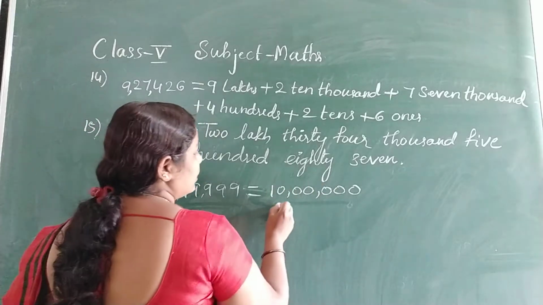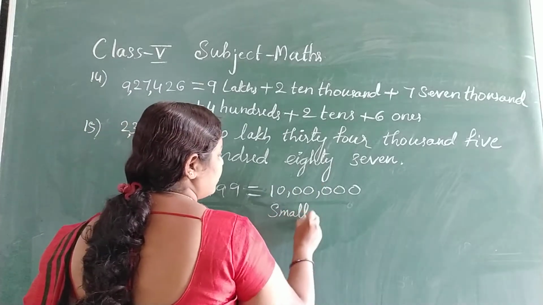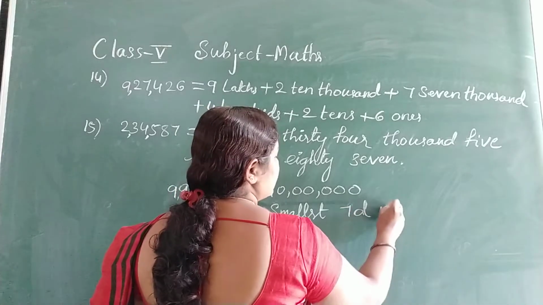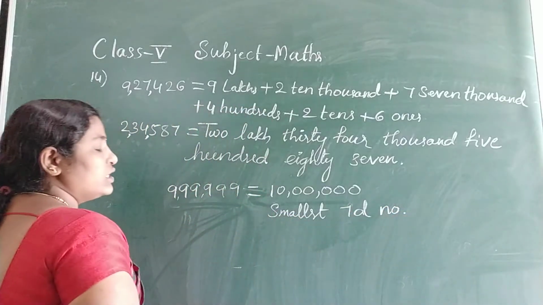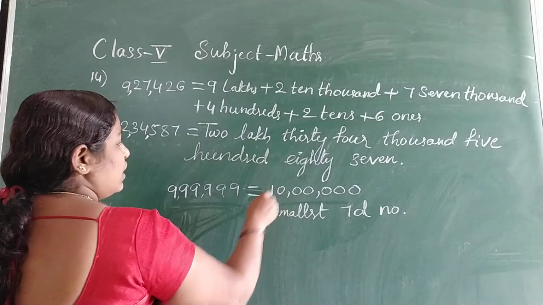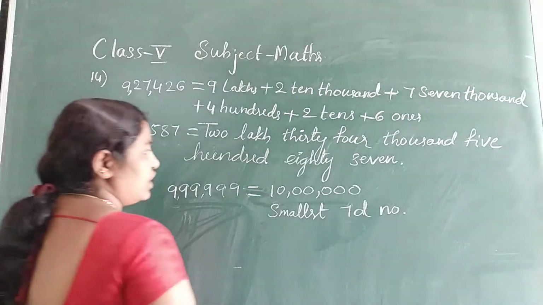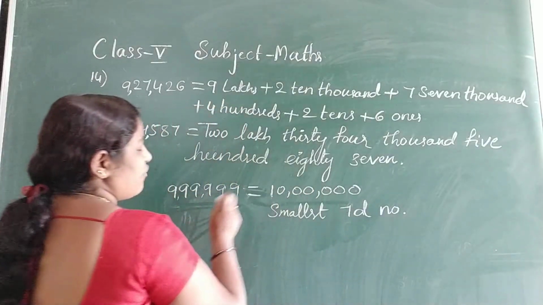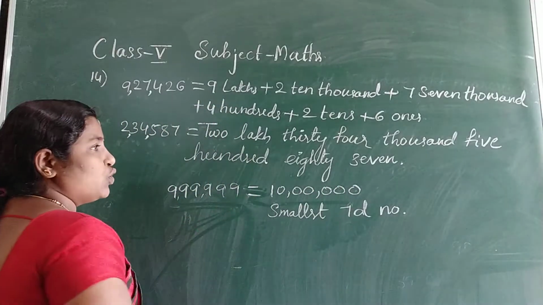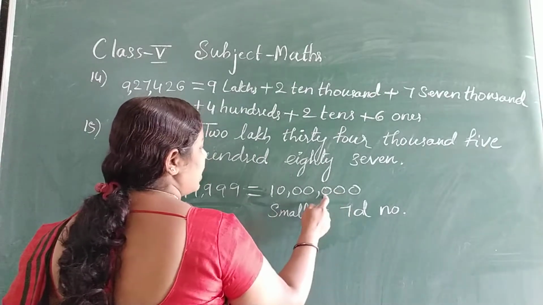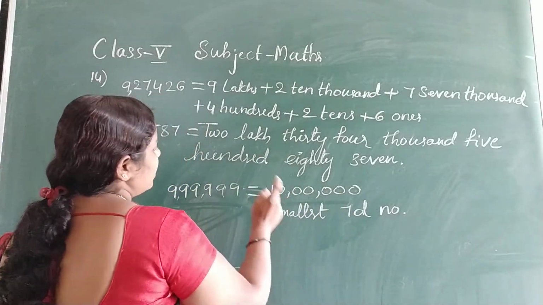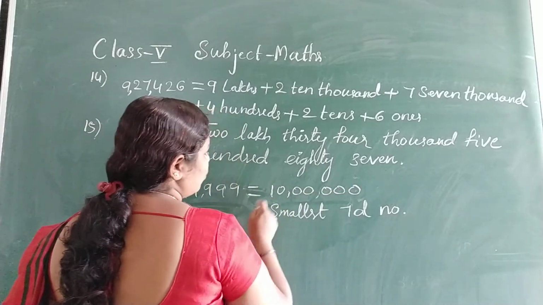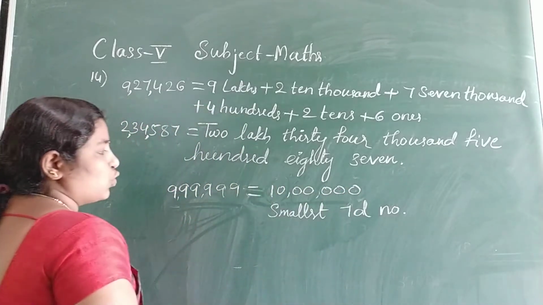This will be the smallest 7-digit number. Got it? And here according to the Indian number system, you will get 7 digits means 7 places: ones, tens, 100, 1,000, 10,000, lakh, 10 lakh. This is ones group, thousands group and this is lakhs group.